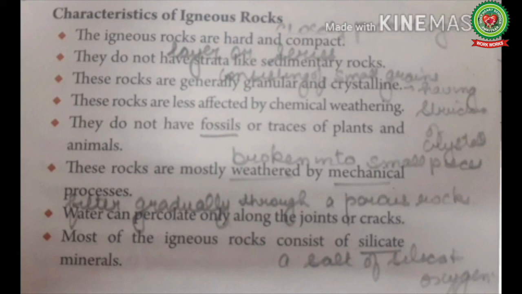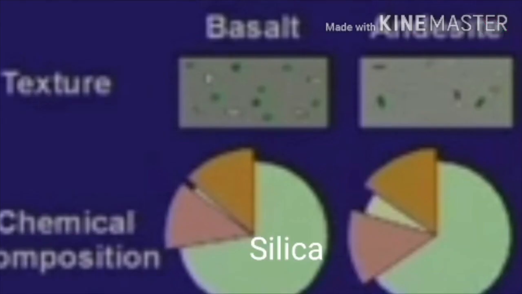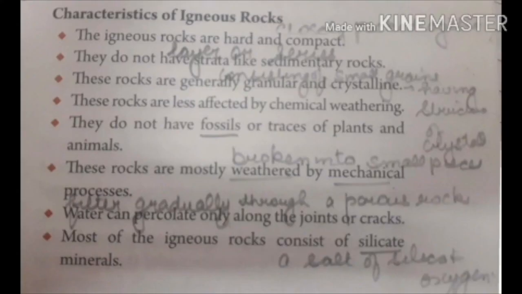Silicate means a salt of silica and oxygen, as we have already discussed that silica is a main constituent of igneous rocks. So now students, this was the topic for the day.